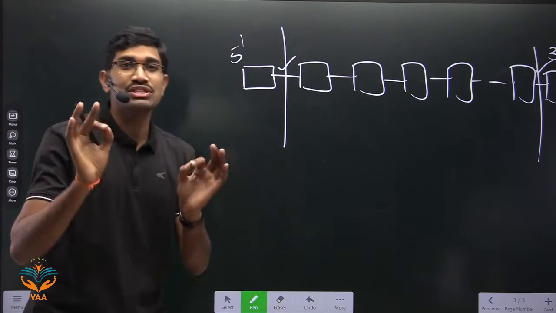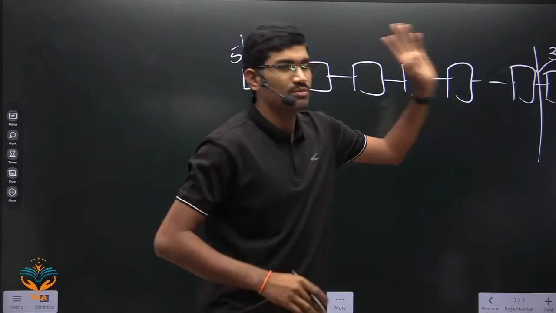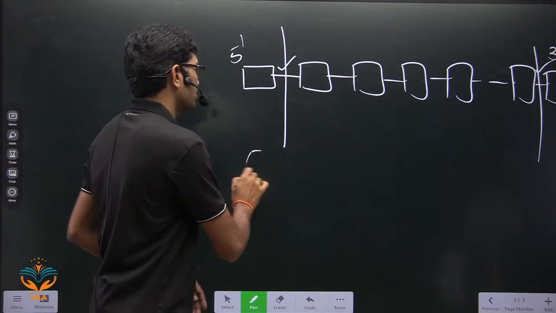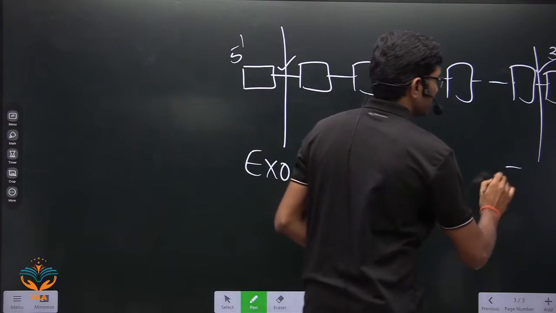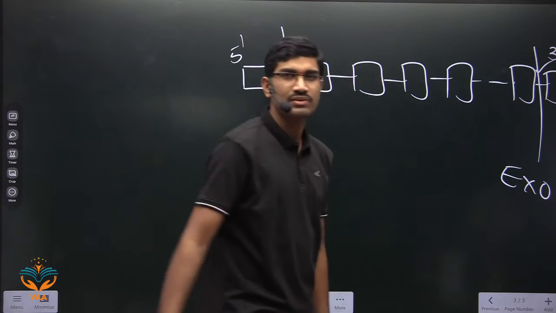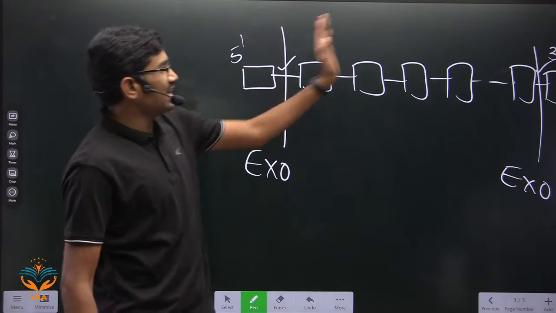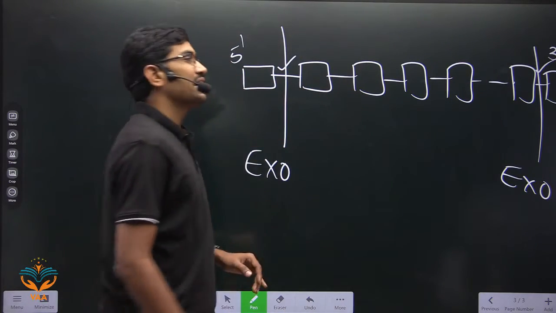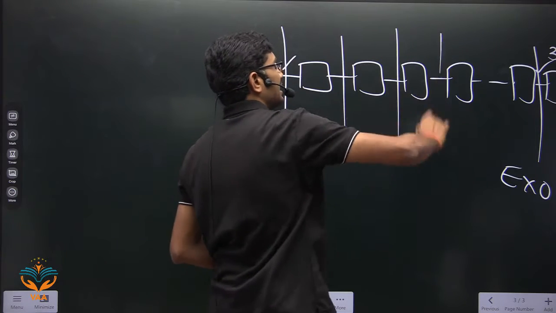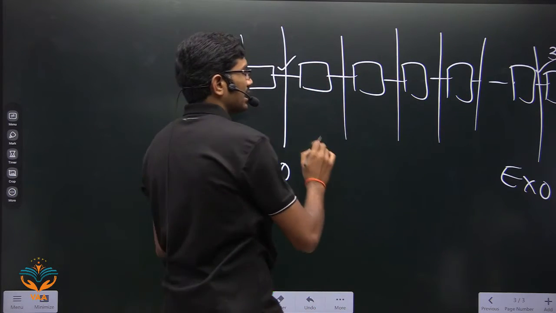The enzymes which are breaking the last phosphodiester bonds are called exonucleases. Understood or not? So other than these last phosphodiester bonds, if they are able to break any other bond, they are called